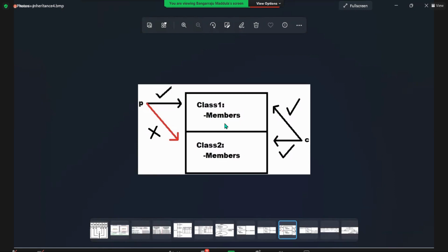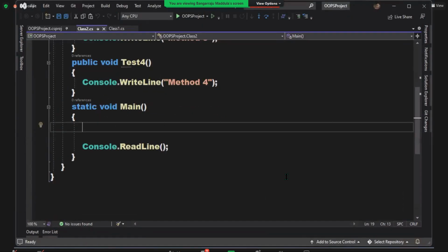Is there any parent class for class 1? That's what I'm asking. What is the parent class of class 2? Class 1. Now the question is, is there any parent class for class 1? Yes or no? Wrong answer. Yes is the answer. Yes, where is it? It has a parent class, guys.